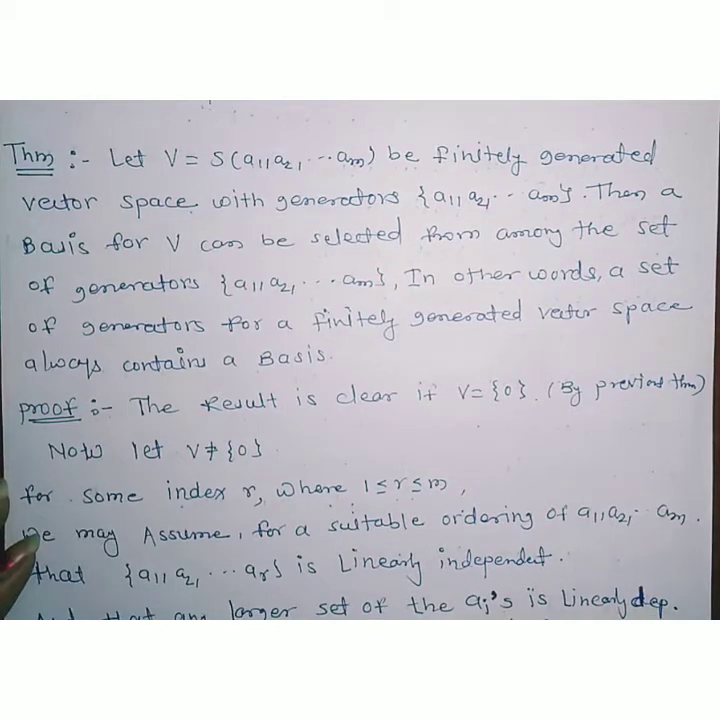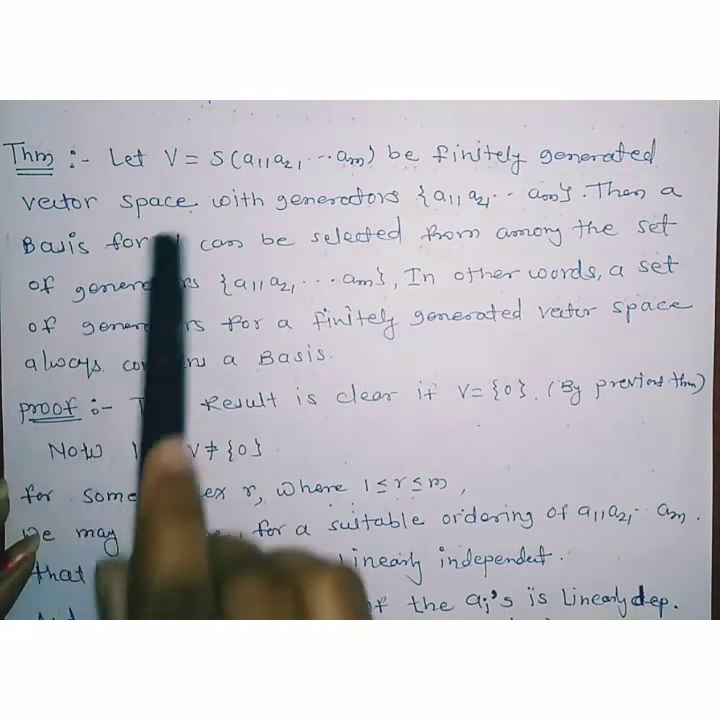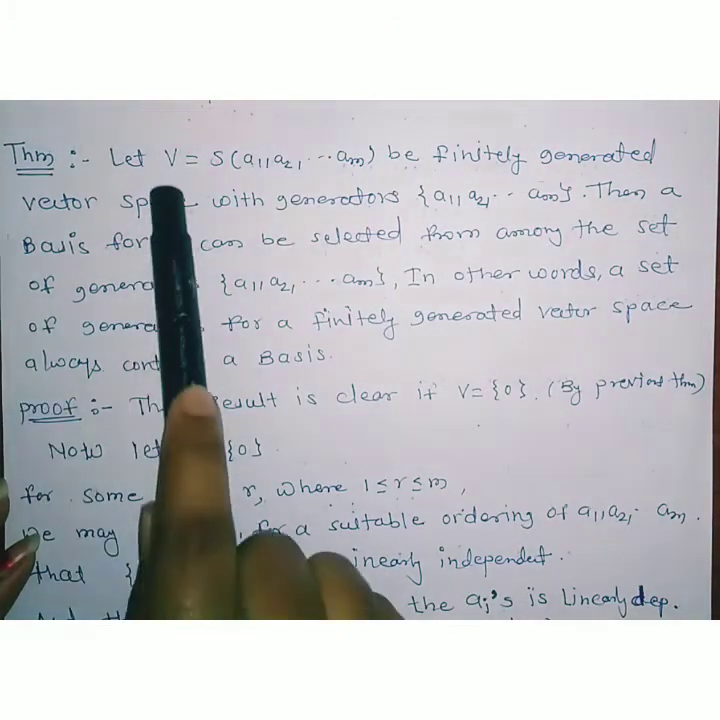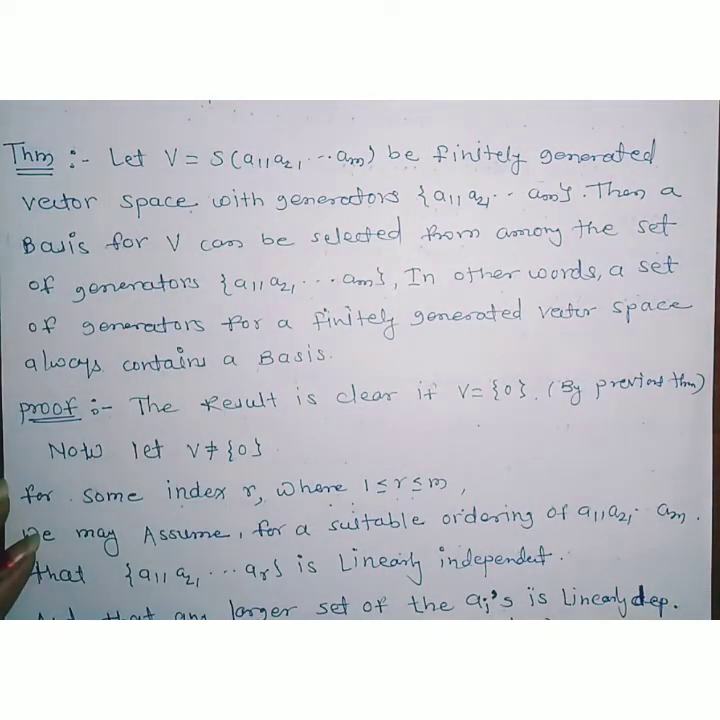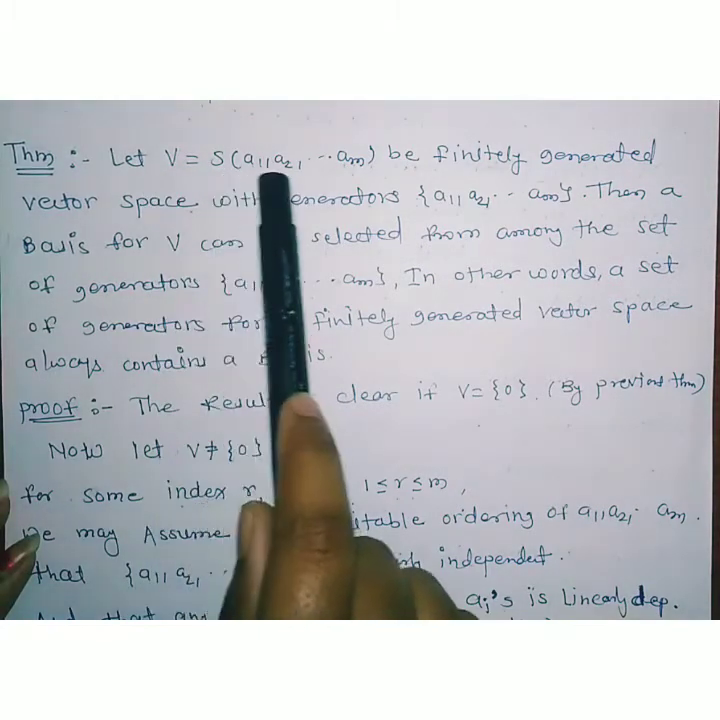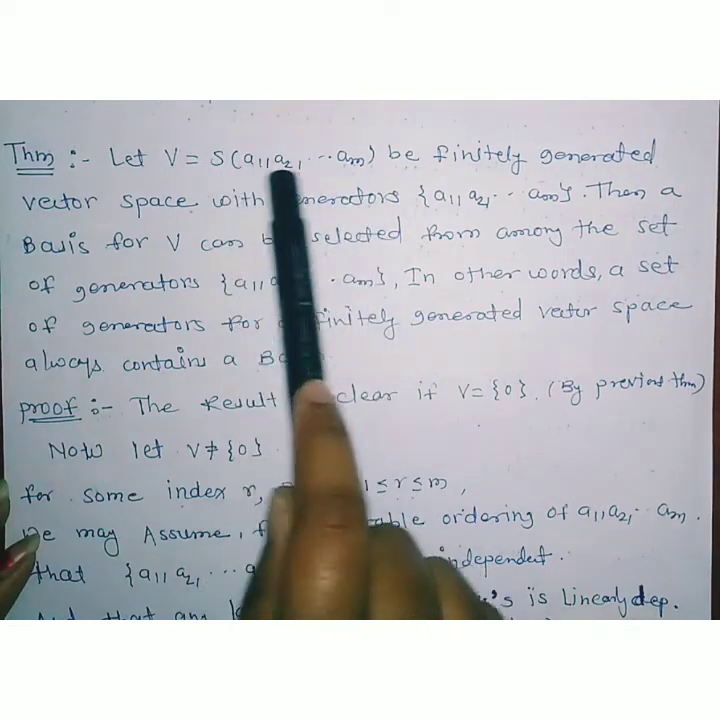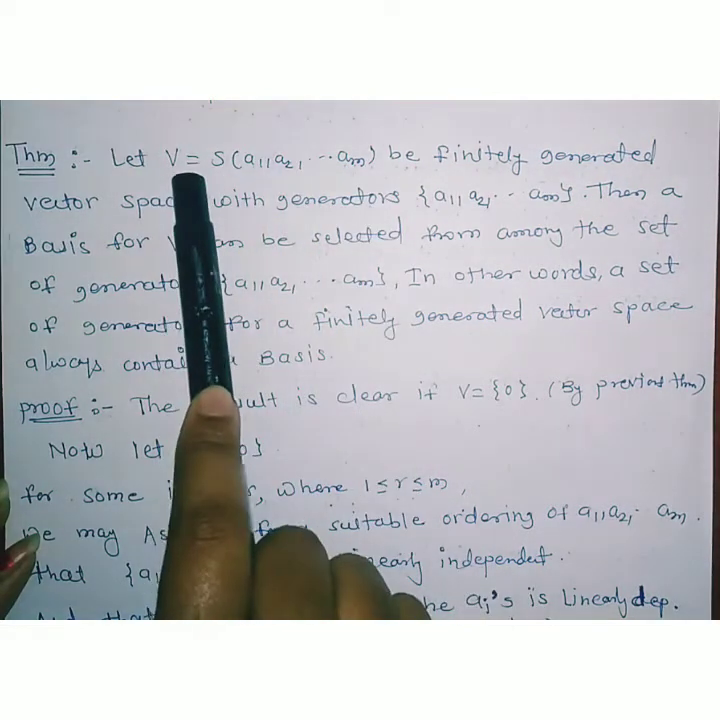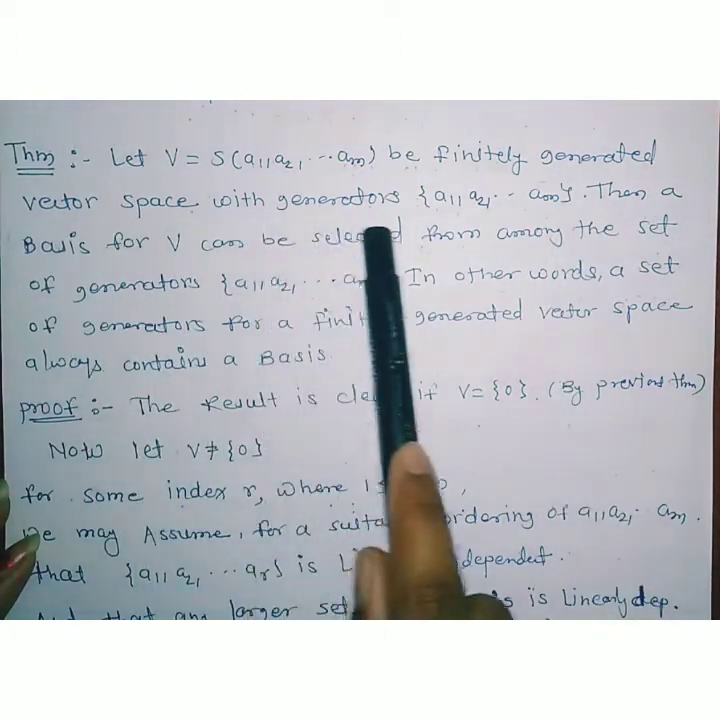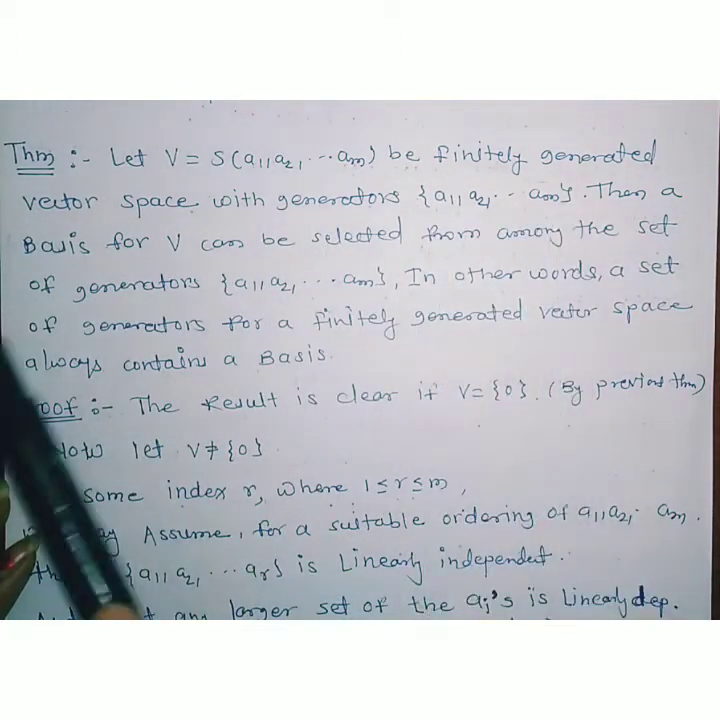So what is given in the statement? First of all, we are given that V is a finitely generated vector space. Finitely generated vector space means what? There exists a finite number of generators which generate the vector space. So V is equal to span of a1, a2, ..., am. Therefore these are the generators of the vector space V.